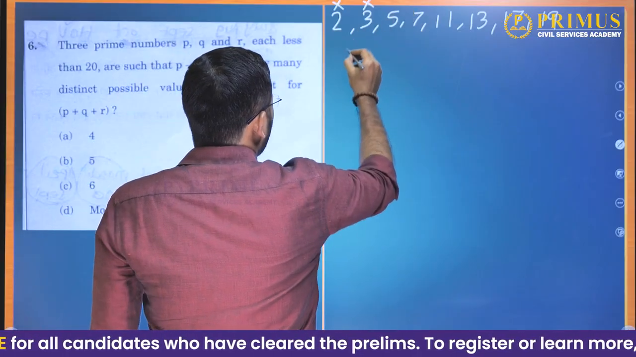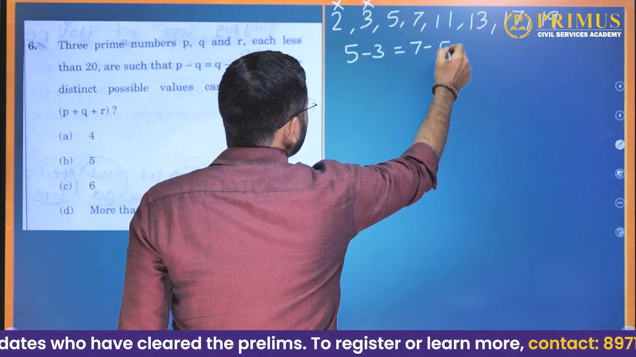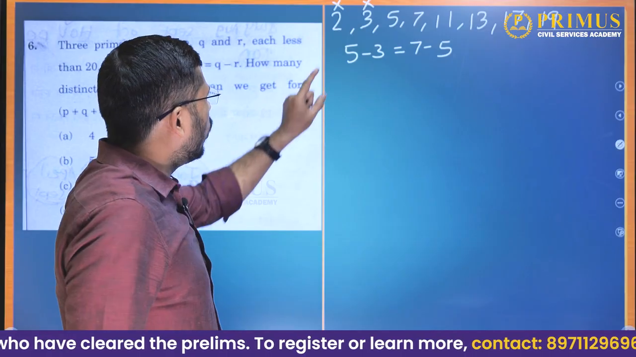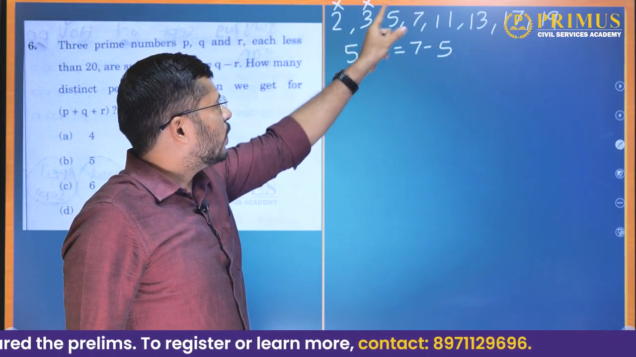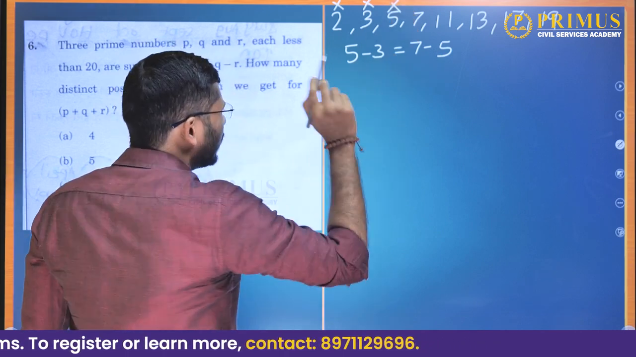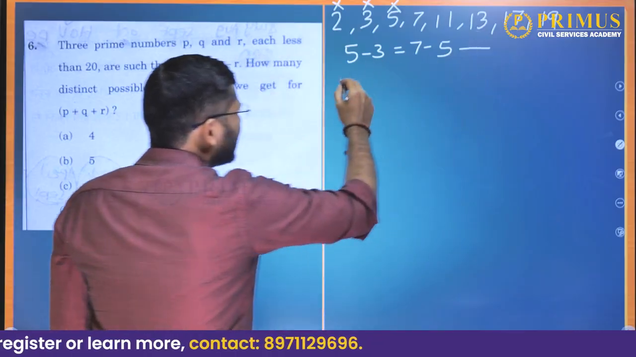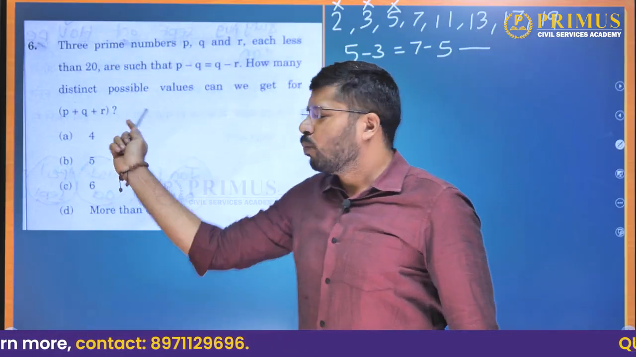What about 5? Yes, 5 satisfies this property. 5 minus 3 is equal to 7 minus 5. Then, what about 5 and 2? 5 minus 2 would be 3, but 5 plus 3 would be 8, and 8 is not prime. So, we are done with 5. 5 gives us only one set of such numbers. Now, they are asking us not for how many sets we have, they are asking us for the values of p plus q plus r.